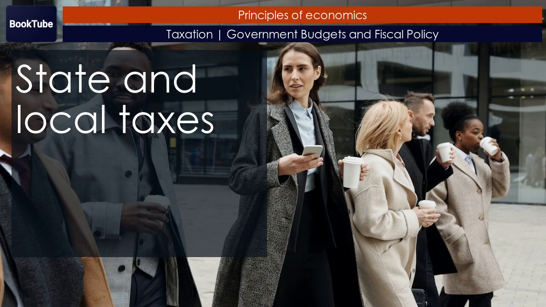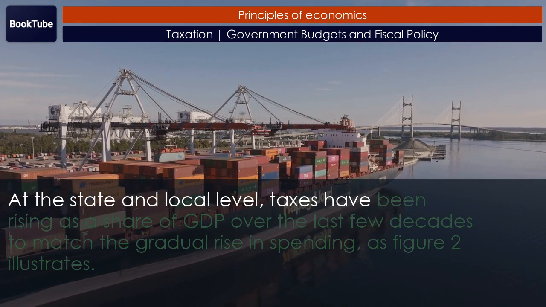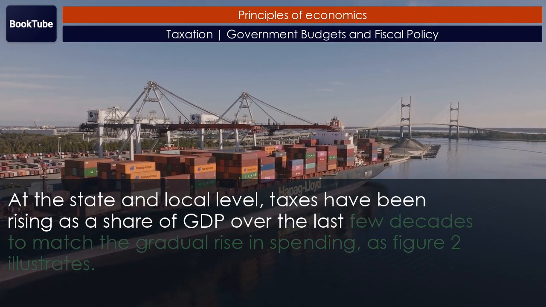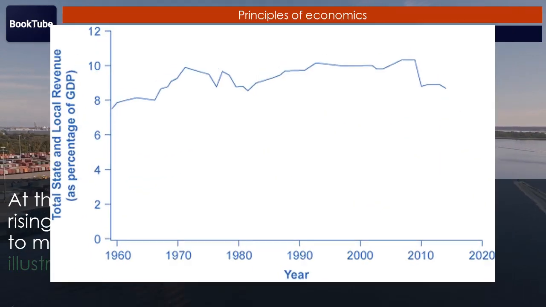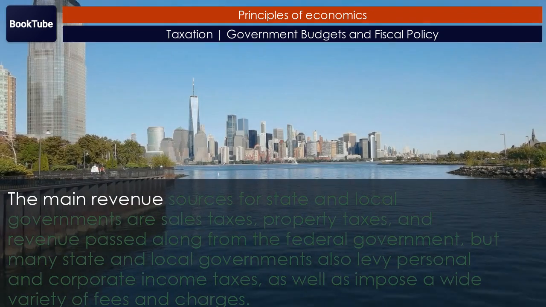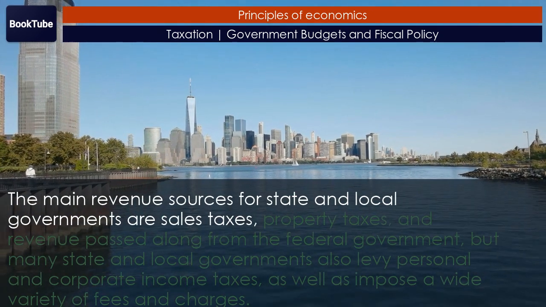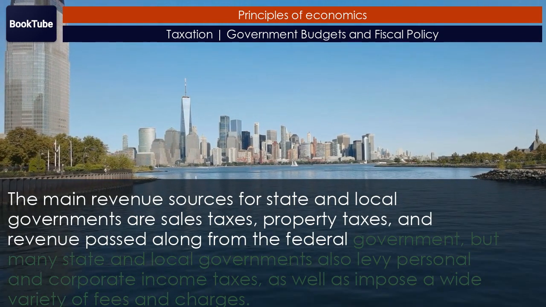State and local taxes. At the state and local level, taxes have been rising as a share of GDP over the last few decades to match the gradual rise in spending. As Figure 2 illustrates, the main revenue sources for state and local governments are sales taxes, property taxes, and revenue passed along from the federal government.